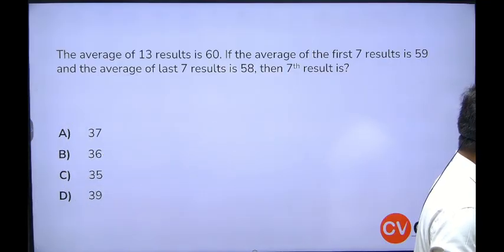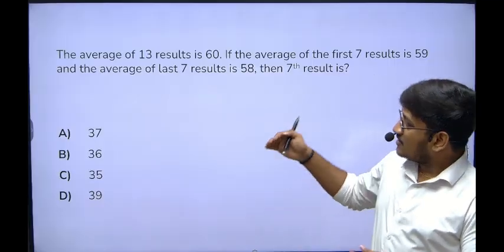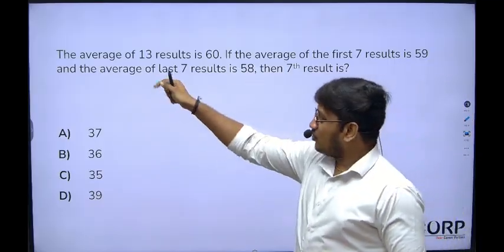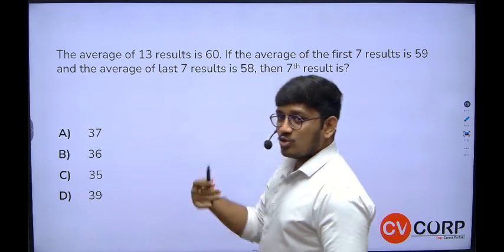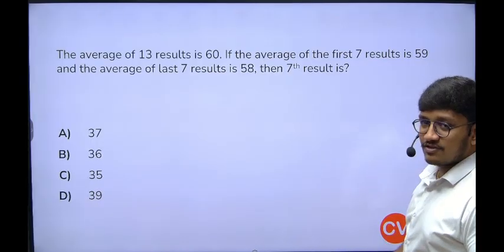Here the average of 13 results is 60. The first 7 results are given, and the last 7 results are given. If you observe, first 7 and last 7 means 14, but here there are only 13 results. How to solve it? Apply the same logic and give the answer once you are done.